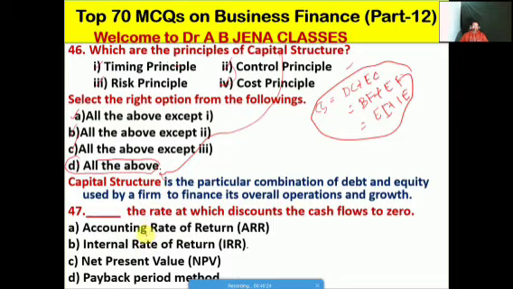So next one MCQ we will see, dash the rate at which the discounts the cash flows to zero. Which method? Whether A ARR, B it's the IRR, C it's the NPV, D it's the payback period method. Friends, B is the right option, meaning IRR is the rate at which discount the cash flows to zero.